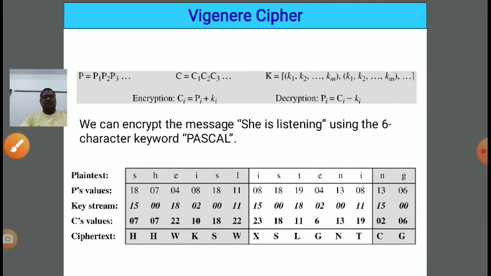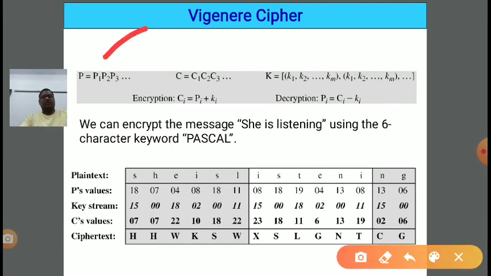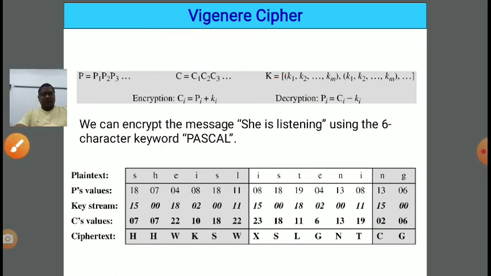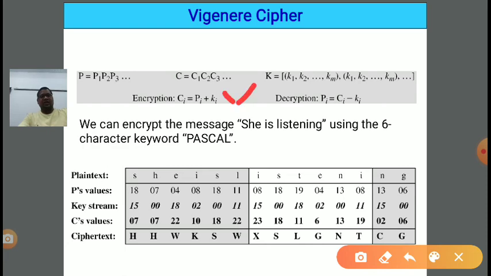If we generate a formula to convert P into C with the help of K, how do we write it? At the sender side we need to do encryption. In encryption our target is to get the ciphertext, but we are not getting it all at once, we are getting it alphabet by alphabet. So Ci is equal to Pi plus Ki, where i is the index or position. Suppose I want to get the first cipher alphabet C1.